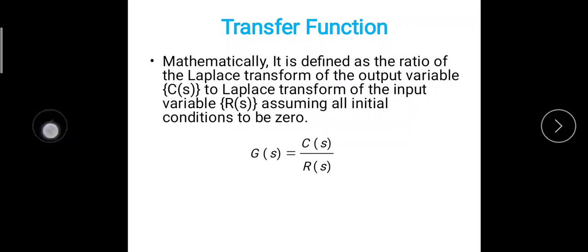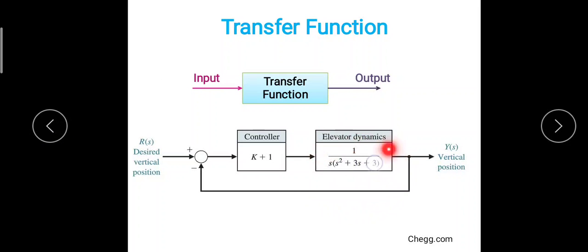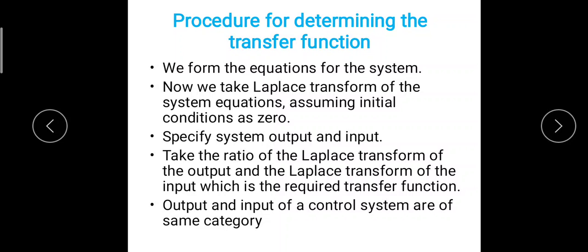Now the procedure for determining the transfer function is, we form the equation for the system. For any system we form the equation like this. Then we take the Laplace transform of the system equation, assuming initial conditions as 0.